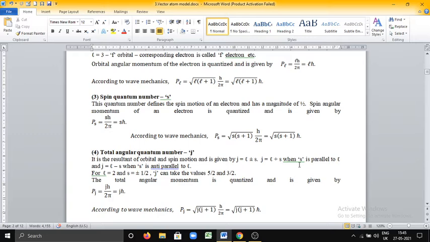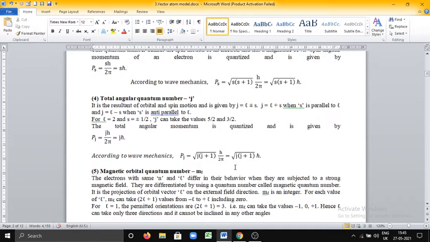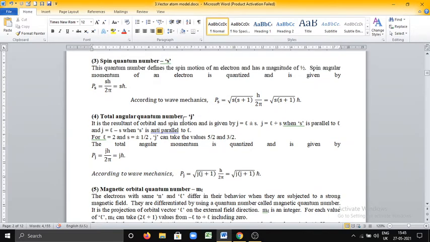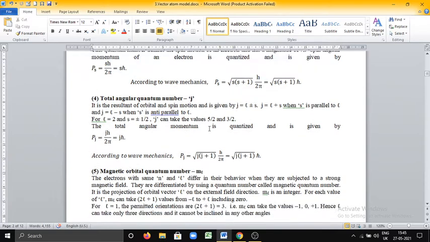The total angular momentum is also quantized and it is given by Pj is equal to J into h by 2 pi or J into h cross. According to wave mechanics, this Pj is given by root of J into J plus 1 h by 2 pi or root of J into J plus 1 h cross. This is total angular quantum number J, which is the resultant of both orbital and spin motion.